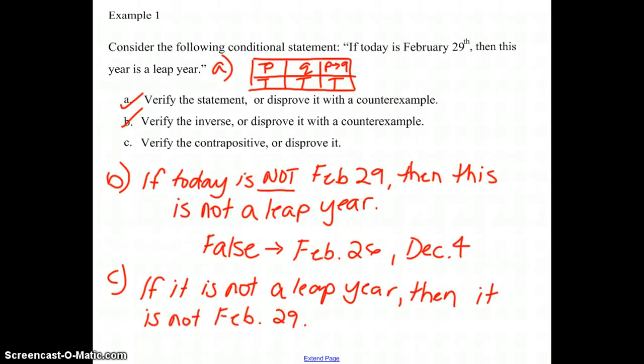Is this true or false? True, because you can't have February 29th unless it's a leap year.